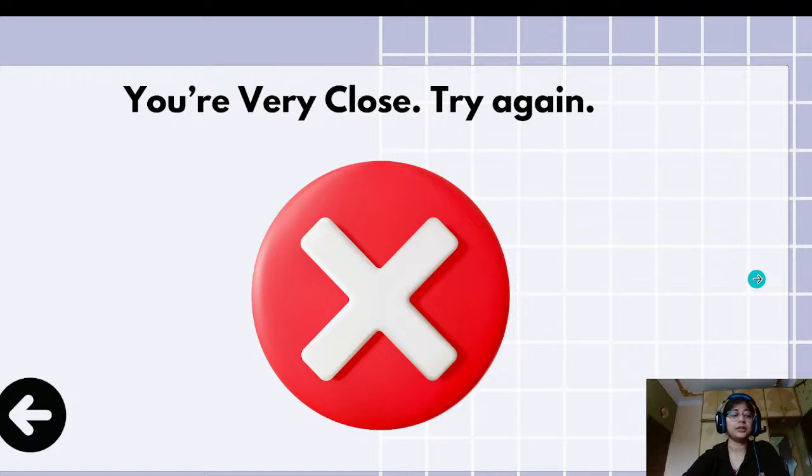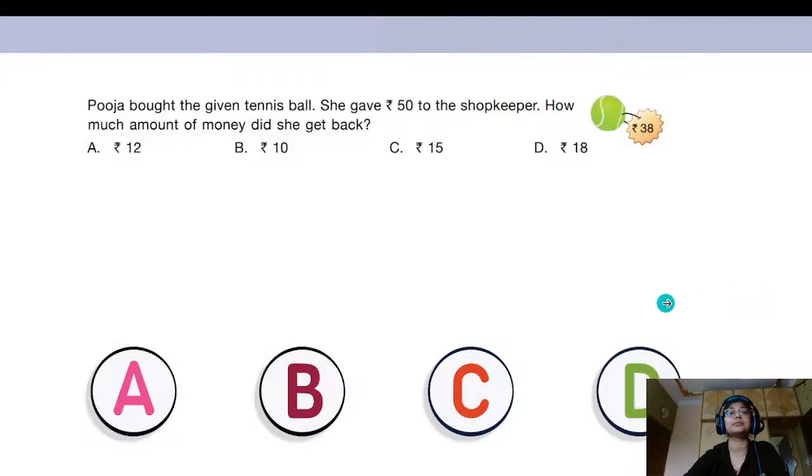Okay, and continue giving the correct answers for the next question also. Quickly, you have to type in your answer in the chat box very, very quickly, right? So now we have the next question. I hope all of you can see this question on the screen. Let us read it out together.